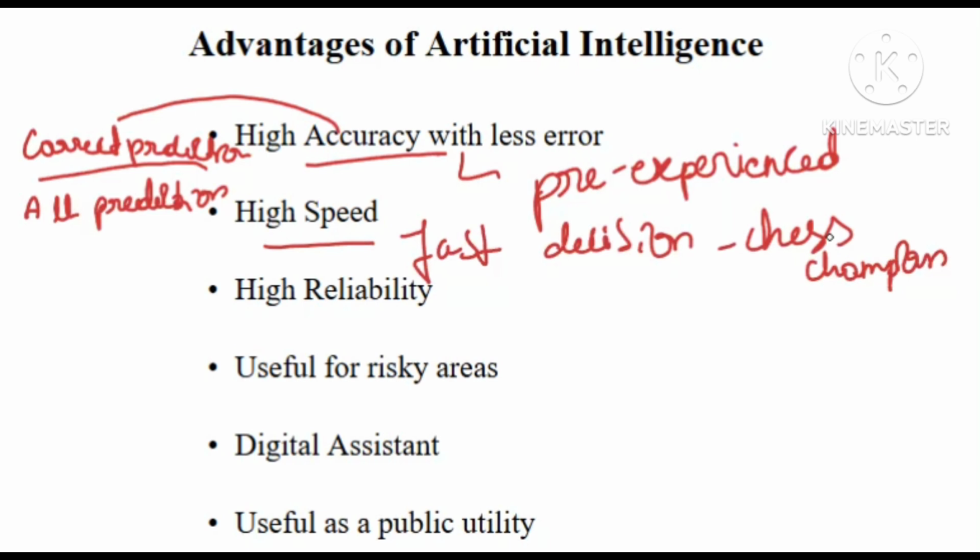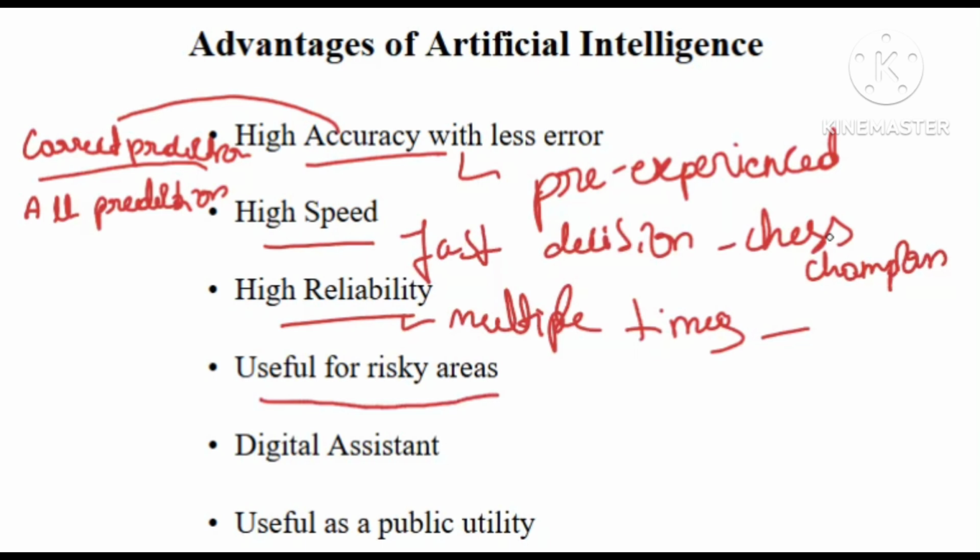And also we know it as high reliability. High reliability means we can perform some actions multiple times, and if I do the same action multiple times, it has the same accuracy, meaning it generates exactly the same results.